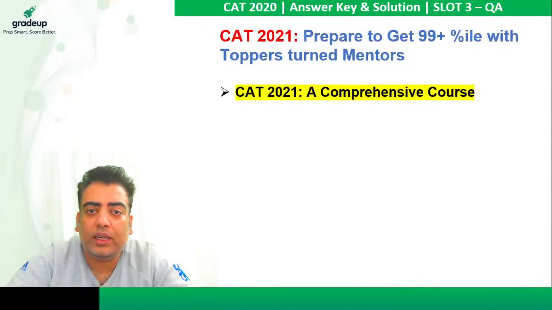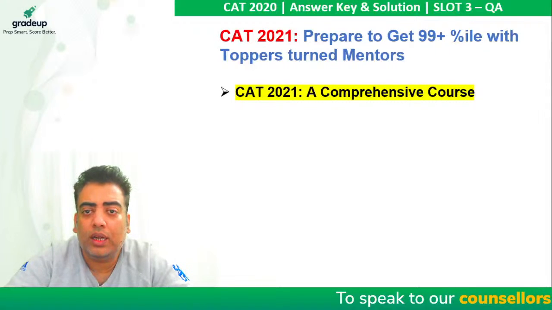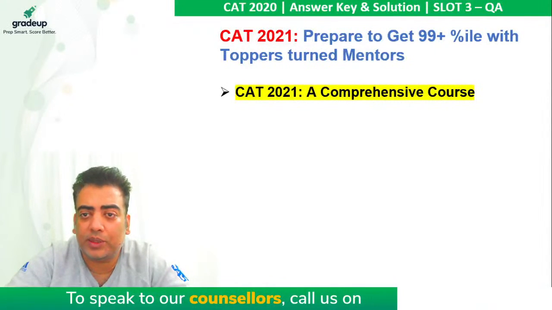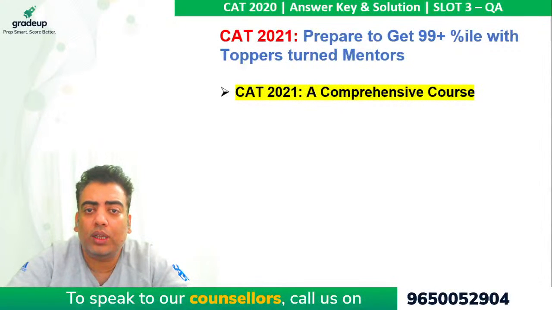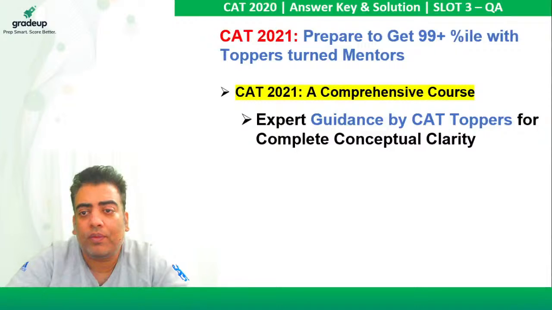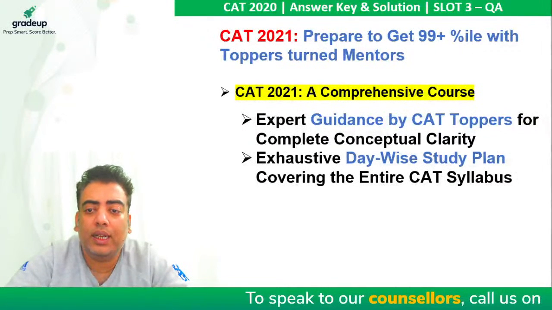For CAT 2021 students, a lot of queries come in. Guys, you will be preparing with a target of 99 plus percentile with all the toppers who turned mentors. The CAT 2021 comprehensive course is delivered by experts. You will be getting an exhaustive day-wise study plan.